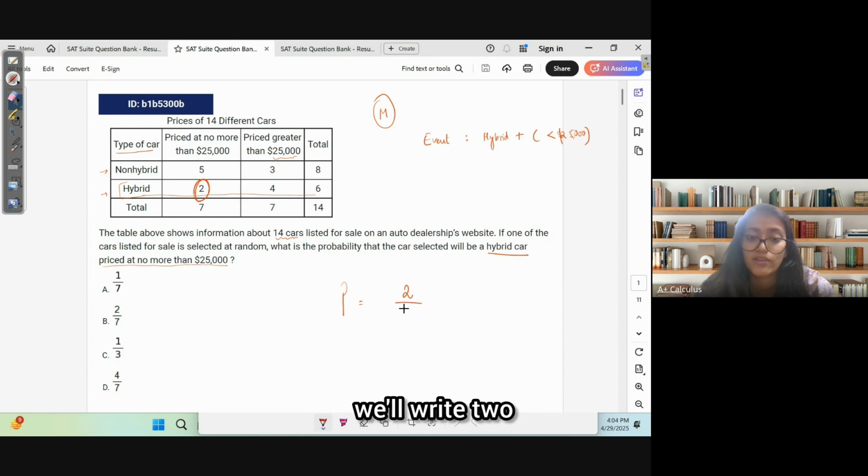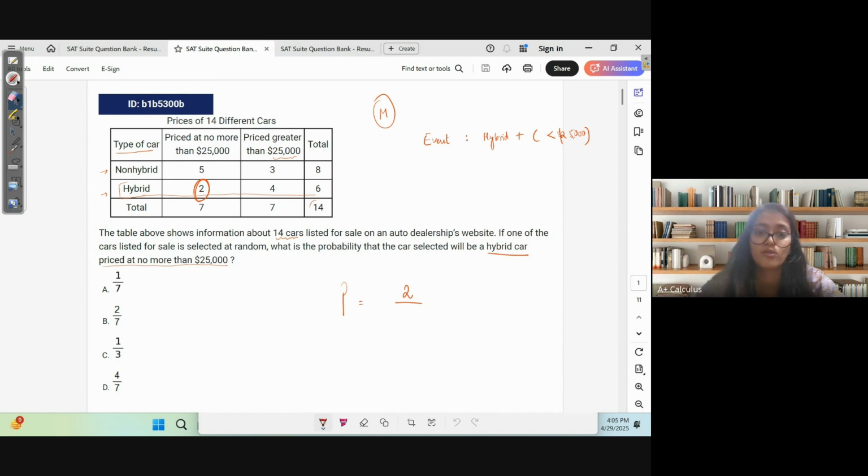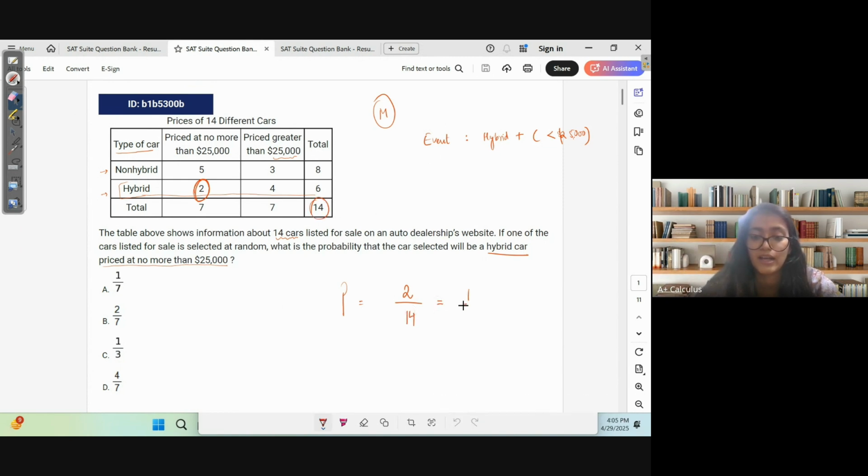So in the numerator, we'll write 2. Okay. And the total number of cars, we'll see the total number of cars are 14. So 2 over 14. And if you simplify it, it will be 1 over 7. So answer choice A is correct.